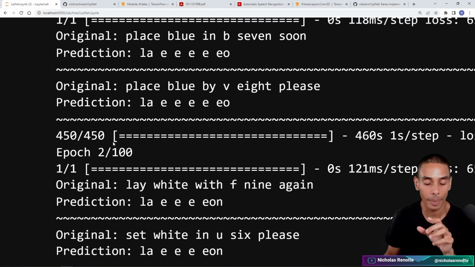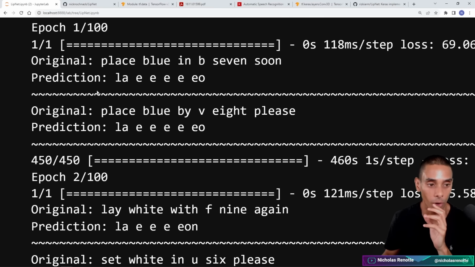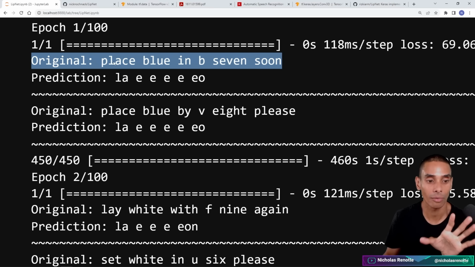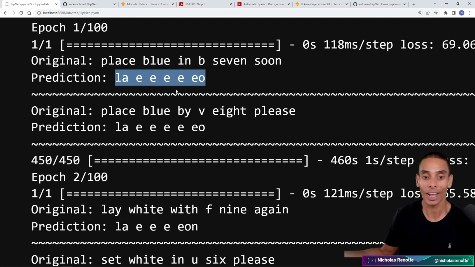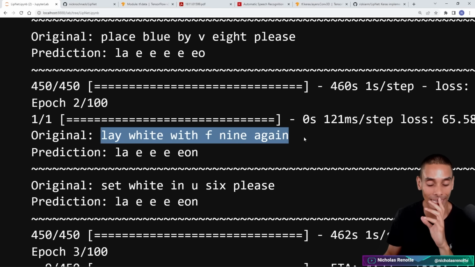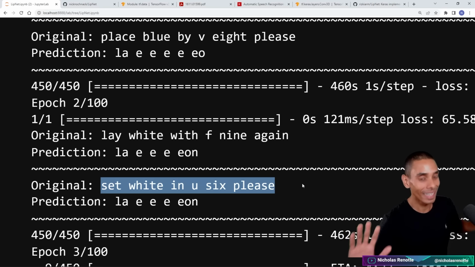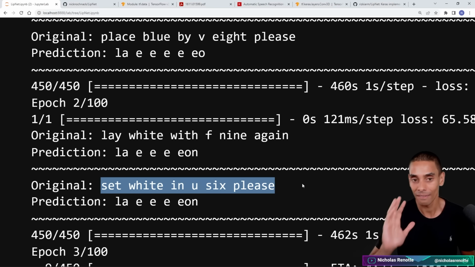Now, when I was first developing this, I was thinking, hold on, is this just performing like absolute crap? But what you'll actually see is that the closer you get to around about 50, 60, 70 epochs, the better this begins to perform. So in this line, you can see that this is the original transcription: place blue in B7 soon. And then this is what it predicted: la, i, u. Kind of crap. Then down here, la, i, ion. So again, kind of crap. But give it a chance. Once you actually get to around about 50 epochs, the performance increases significantly, and you'll see that it starts performing very, very well.